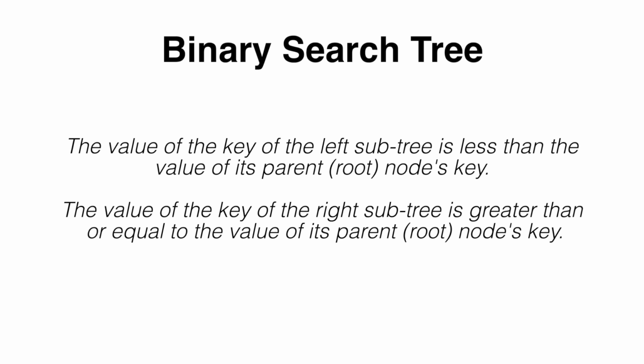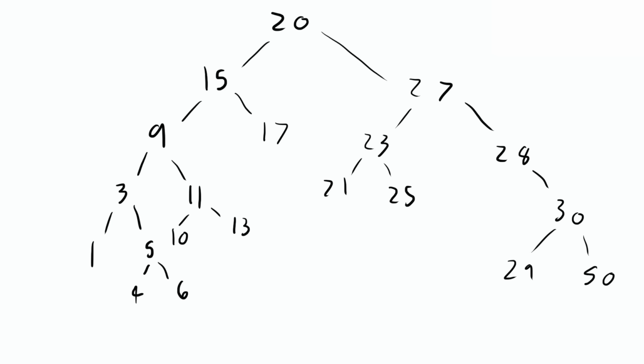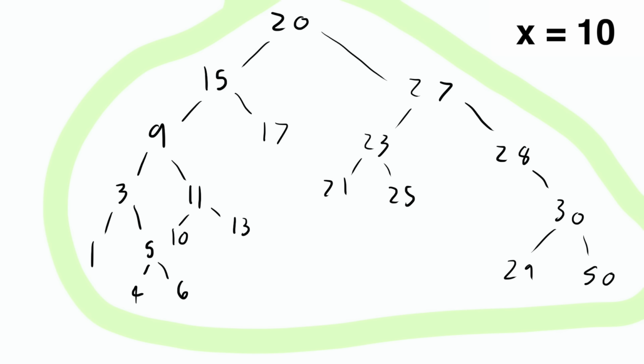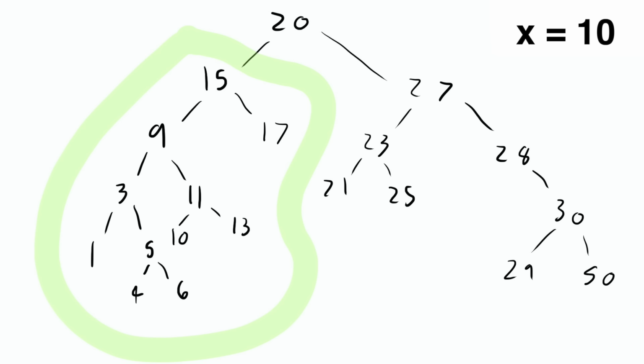A common type of tree is the binary search tree, which follows these rules. Basically, a node's left child must have a smaller value, while a node's right child must have a greater or equal value. Let's say you're looking for element x. You start at the root, and if the number is smaller than the root, you go to the left tree. If it's larger, you go to the right, and you keep repeating this until you arrive at your number.